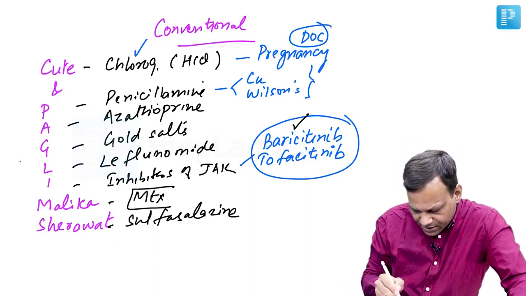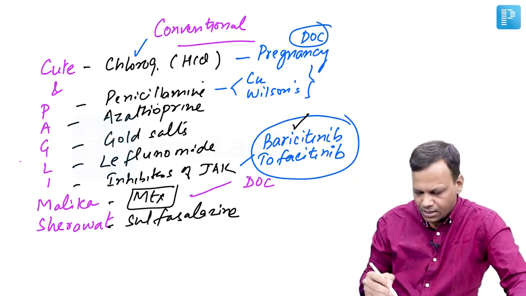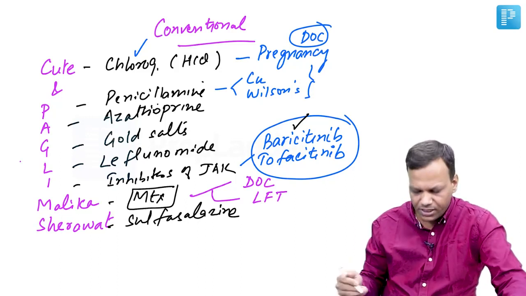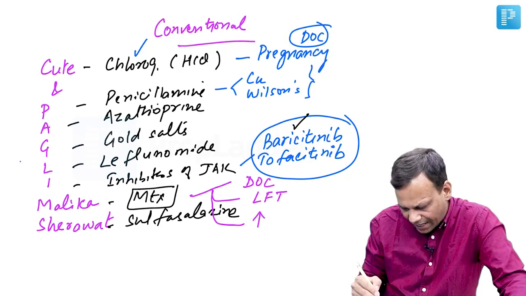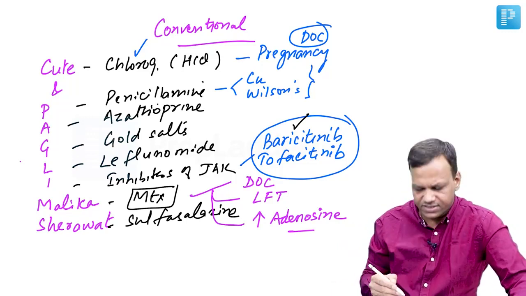Then methotrexate is the drug of choice as DMARD, the most commonly used DMARD. It requires liver function testing because it can cause liver damage, and the main mechanism in rheumatoid arthritis is by increasing adenosine. Adenosine has very strong anti-inflammatory activity. Lastly, sulfasalazine.